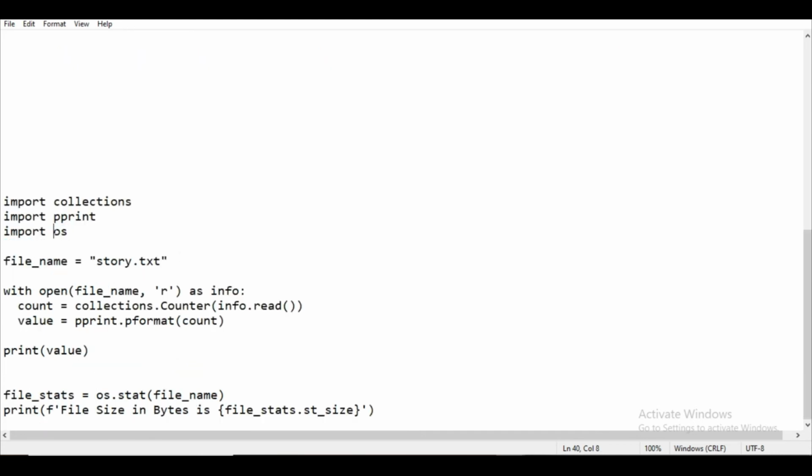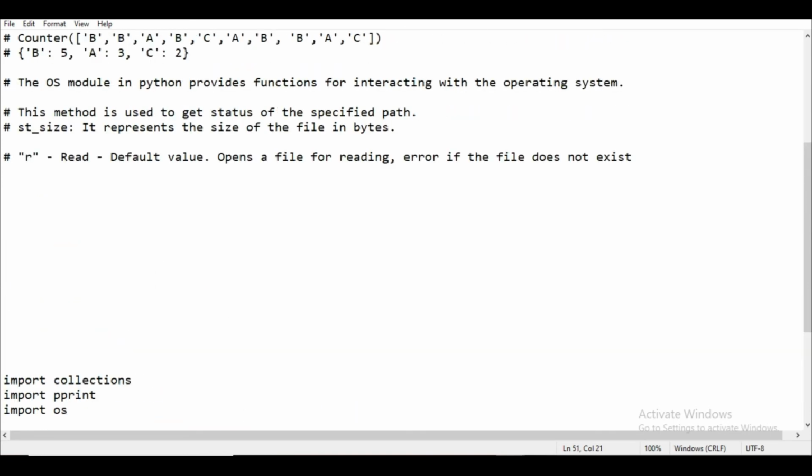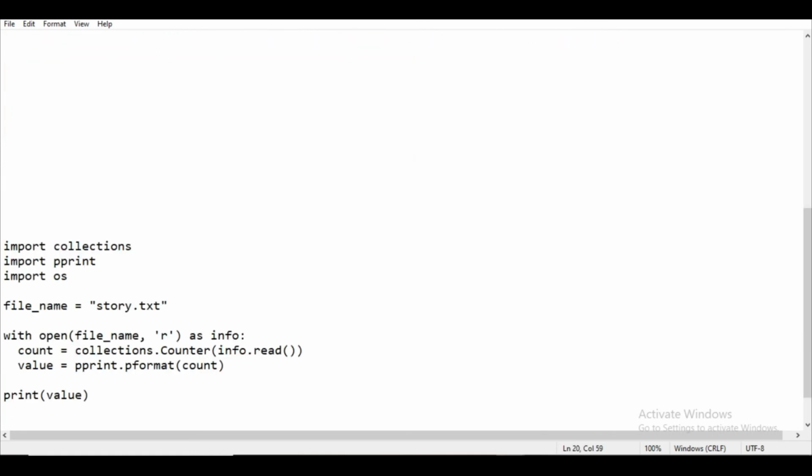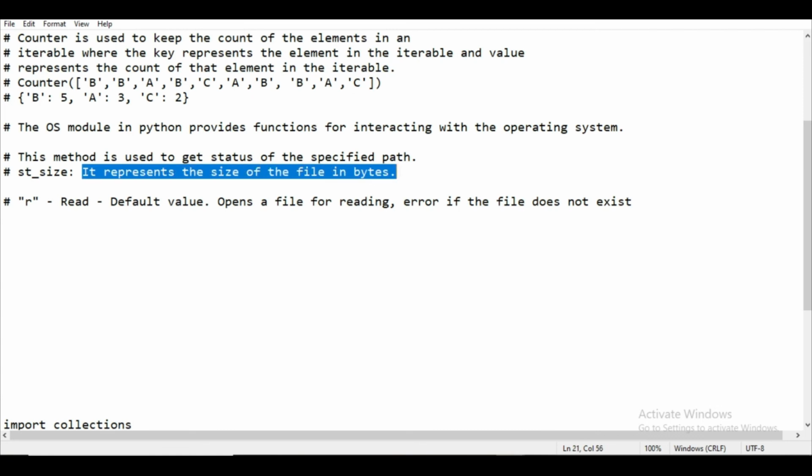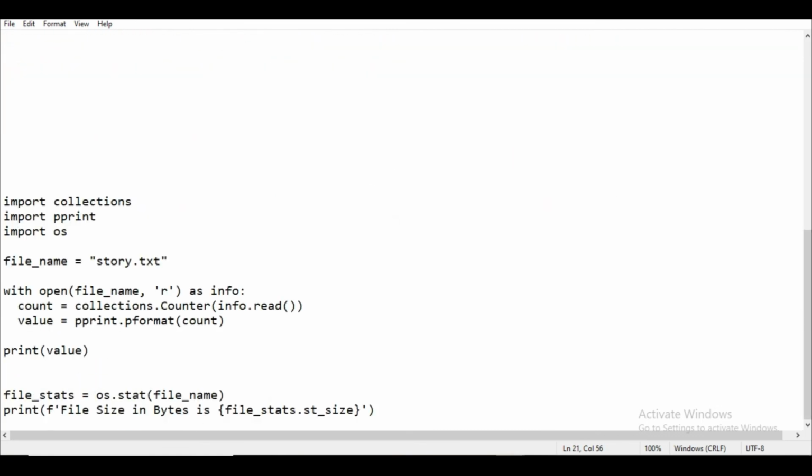Now inside the os library there is something called the stat function. The role of the stat function is to get the status of the specified file. I already gave the specified file as the file name story.txt, so it will give all the status of story.txt, like what its size is, when it was created, everything, and that we store in the variable called file stats. Specifically we want to know the size of the file, so we use st_size. This represents the size of the file in bytes, and whatever the size of the file is, we will print it. So now let's execute our code.